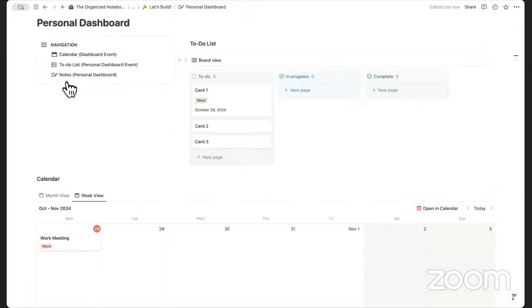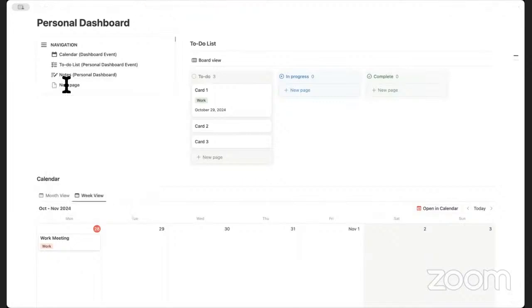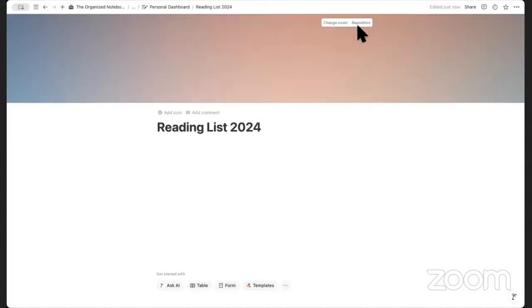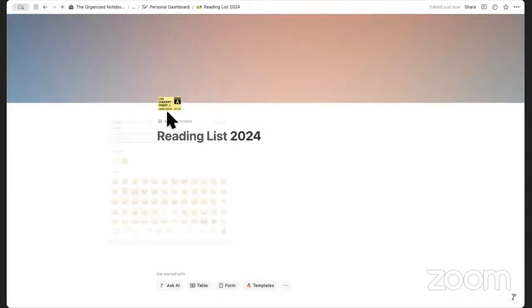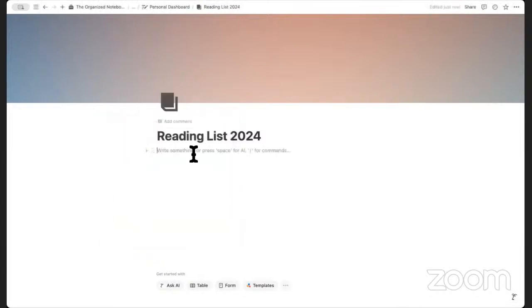And then the last element we're going to add is that reading list. So we're going to go ahead and type /page. I just wanted to add this in here so that you can have an example of a situation where you might not necessarily need a database in Notion. So let's say that this is your reading list for 2024, and you can simply add a cover photo. You can add an icon for reading and maybe book. And then here you could just do a simple checklist.